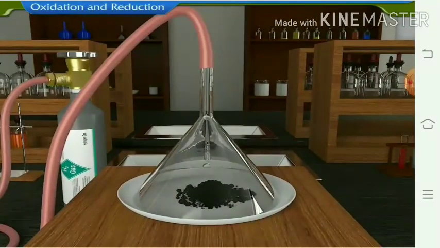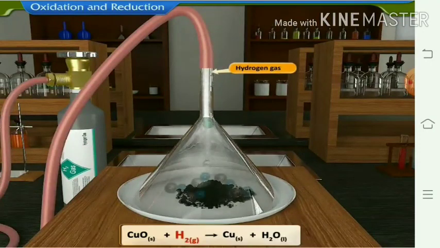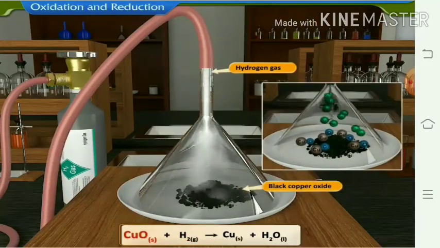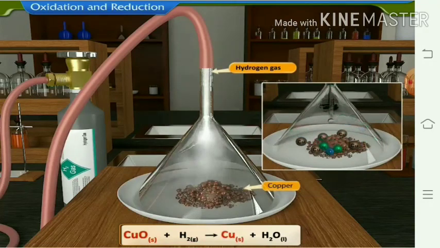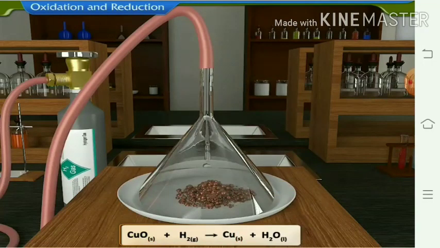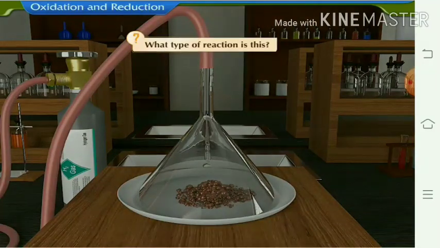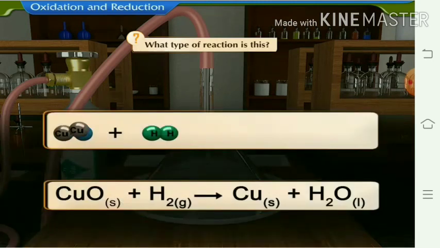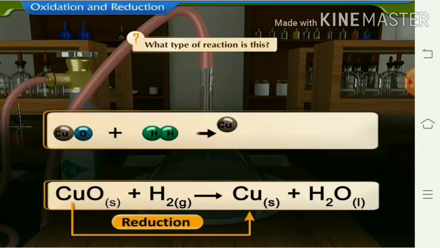Now another reaction. You can see copper oxide, the same we have taken, and in the lab we have added hydrogen into it, then copper gets free and H2O is formed. So what type of reaction is this? In this, copper oxide has hydrogen added.